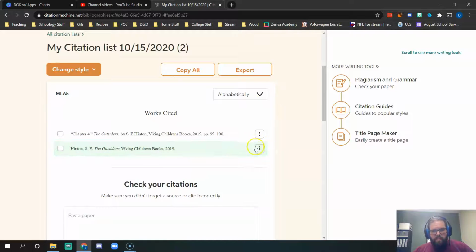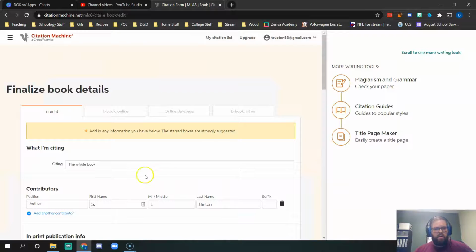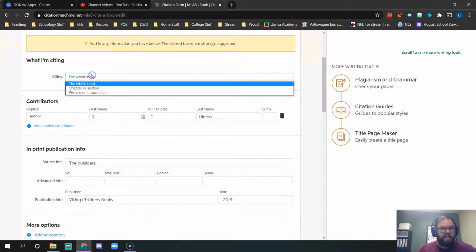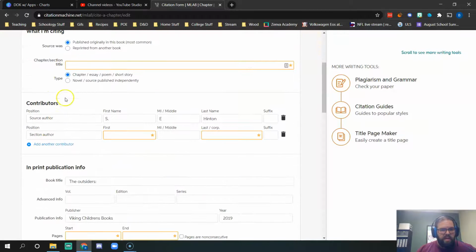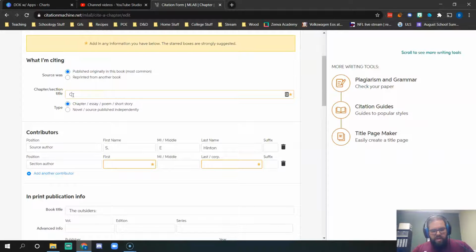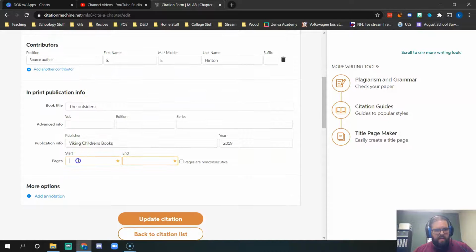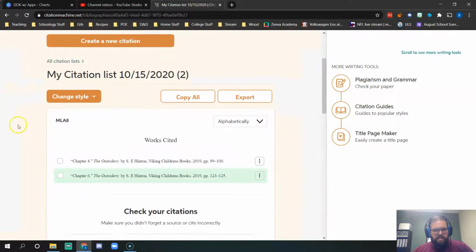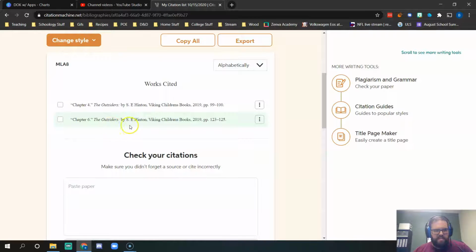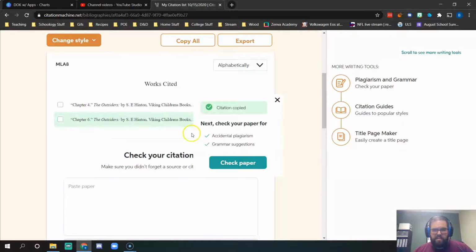Now, if I wanted to go in and edit this, and I wanted to cite just a specific chapter or a couple pages, I could do that. So let's see, chapter 6. There's only one author, so I'm going to delete that author. And let's see, chapter 6 starts, we'll say we're citing page 123 to 125. So if I update the citation, it now says that I'm citing chapter 6 to The Outsiders, pages 123 to 125, and I could copy that citation.